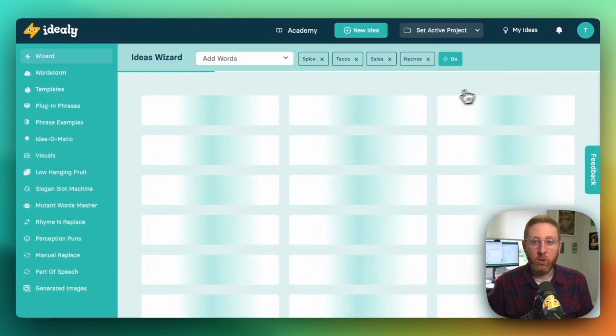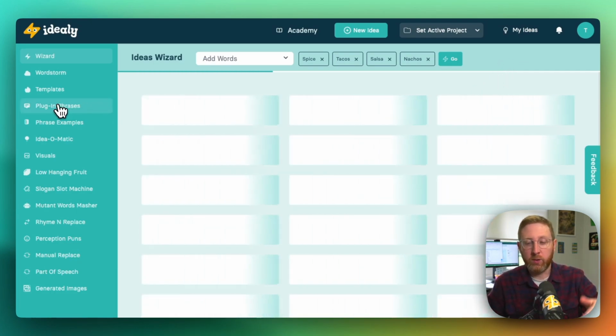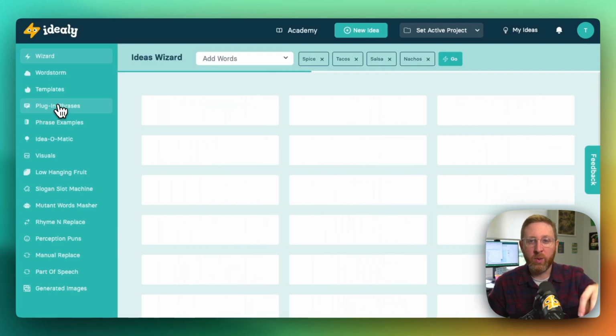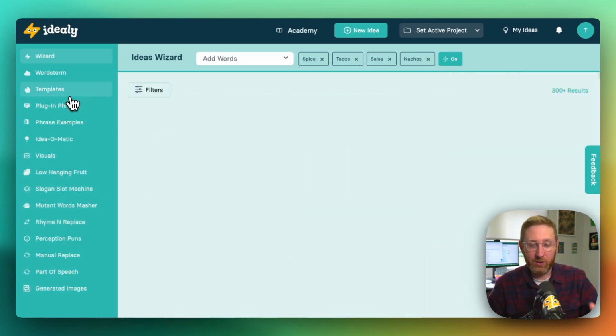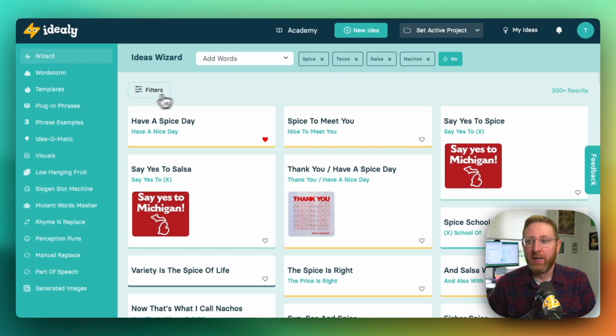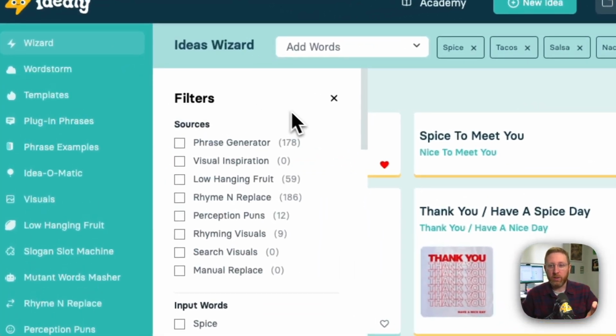And what this is going to do is it's going to go to the plugin phrase tool. It's going to try all those words and bring me back the results. It's also going to go to the rhyme and replace tool. Again, it's going to try all those words and bring me back the results. It's also going to do a few of the other tools, which I'll tell you about here in a second. But essentially, this is how we can generate not just a couple of hundred ideas, but actually more than that.